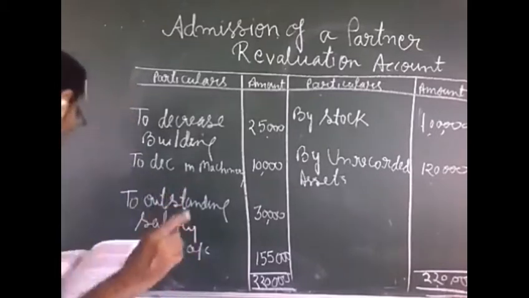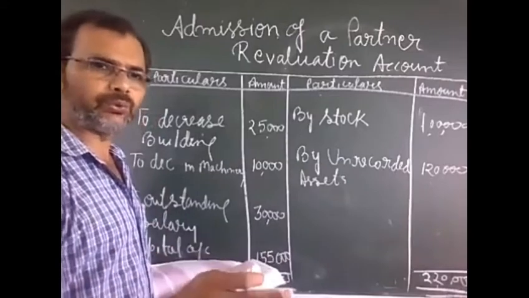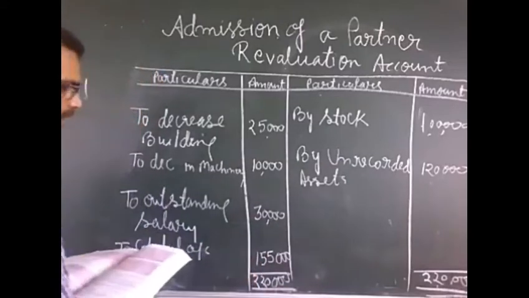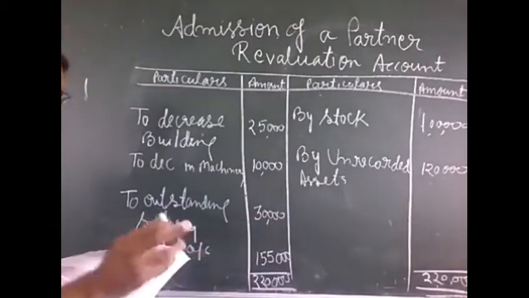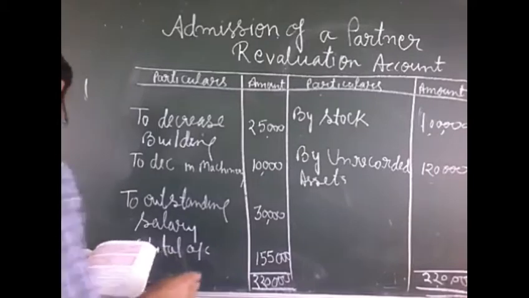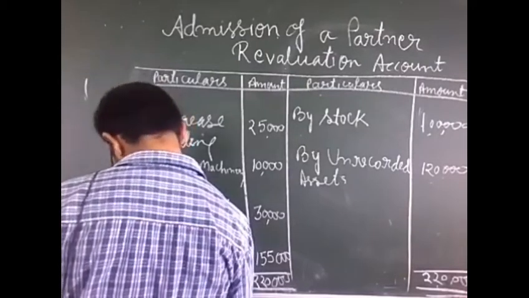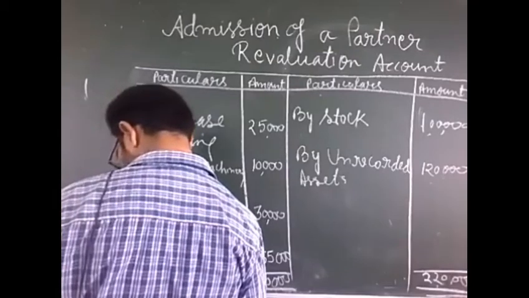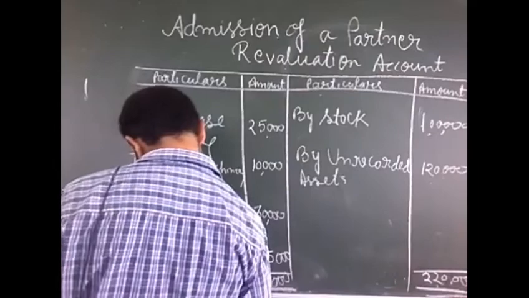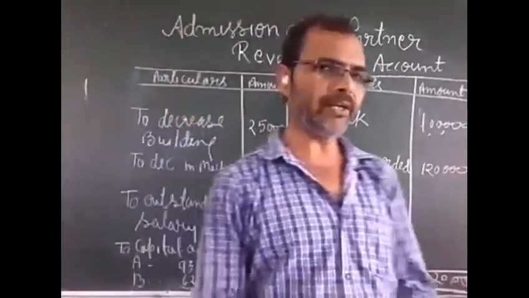The ratio given in the question is 3:2. This is the old ratio, and we will divide the amount 1,55,000 among the old partners in the ratio 3:2, and the amounts will come to 93,000 and 62,000. In this way, we prepare the revaluation account.